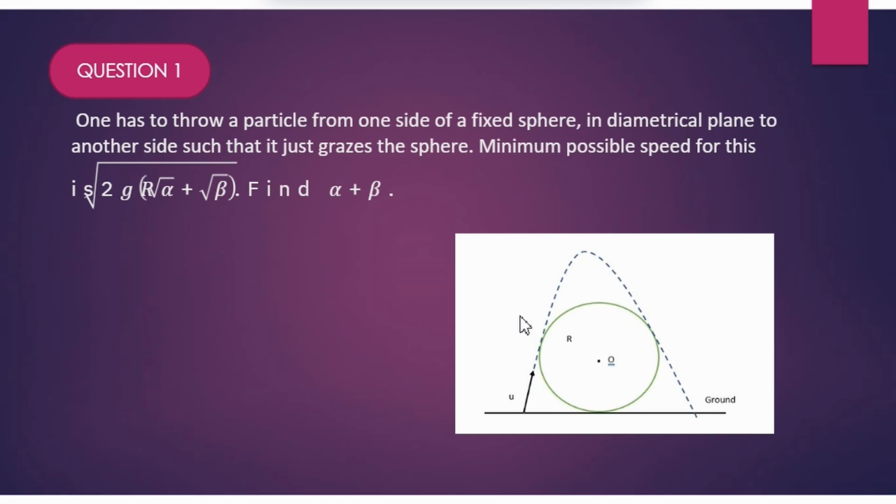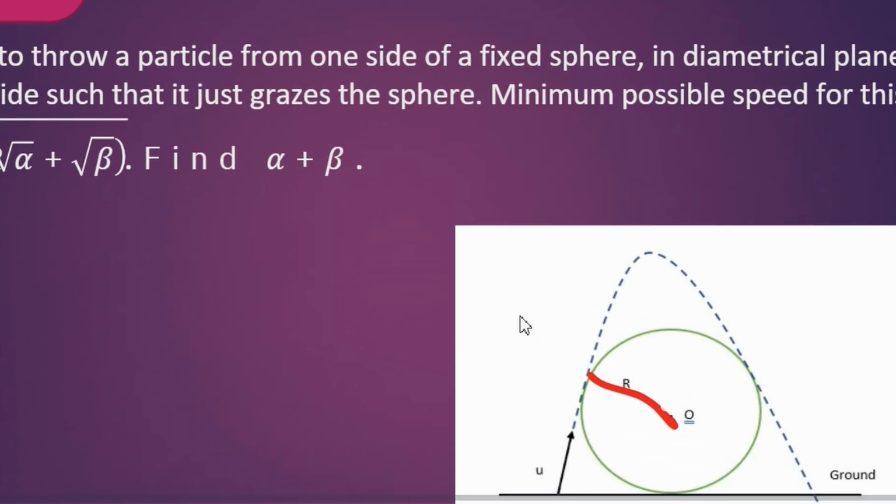On this particular type of questions, what we need to do? First of all, try to solve this based on mathematics. You need to have a very good mathematical keenness on this type of questions. Suppose this is u, and they're asking for u minimum, the minimum possible speed. How can I deal with this? We know this is the radius. Now let's say I'm drawing a perpendicular. This will also be the radius, and I'm saying this angle is theta, and this angle also will be theta.